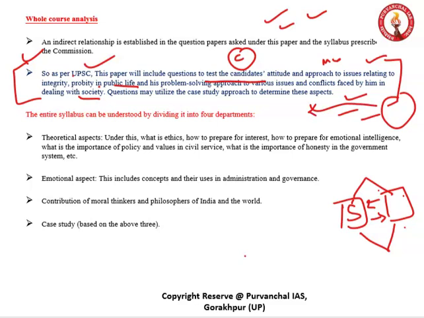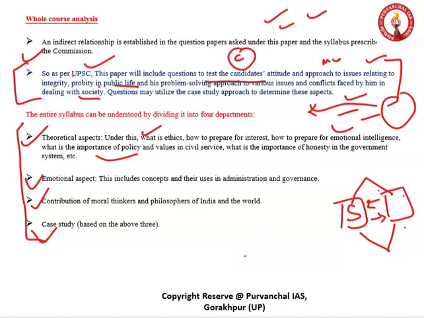What is happening around you, what is happening at the national and international level, the questions are asked only from those areas. Here I have divided the entire syllabus into 4 parts for better understanding. The first part is theoretical, the second is emotional, the third is the list of philosophers and moral thinkers, and the fourth is case study. Under the theoretical aspects, we will study what ethics is, what emotional intelligence is, the importance of values in civil services, and the importance of honesty in the government system.